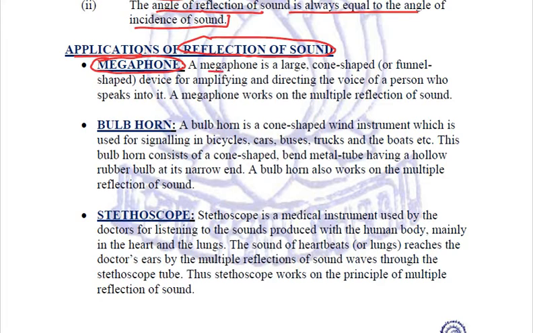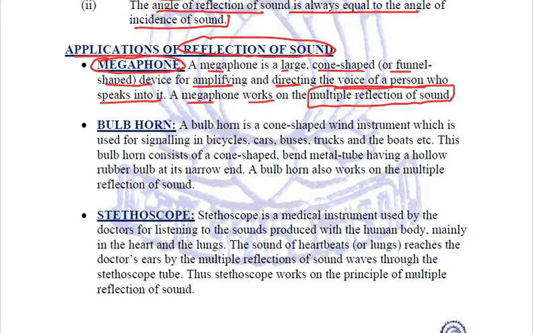Now this megaphone is a large cone-shaped or funnel-shaped device for amplifying and directing the voice of a person who speaks into it. And this megaphone works on the principle of multiple reflection of sound.